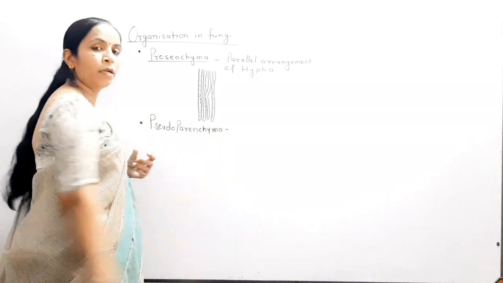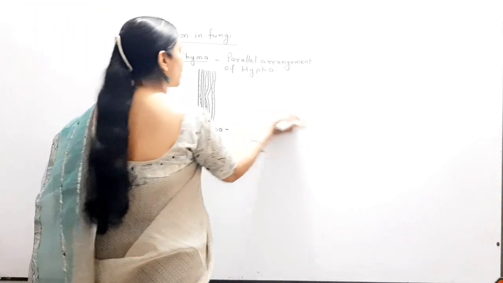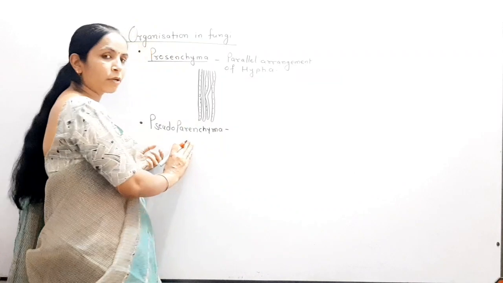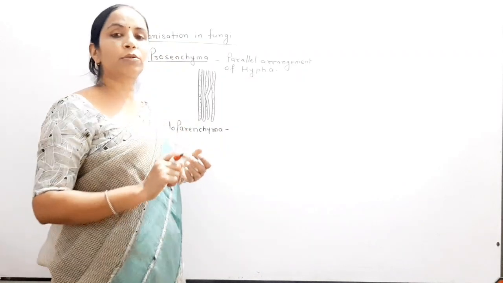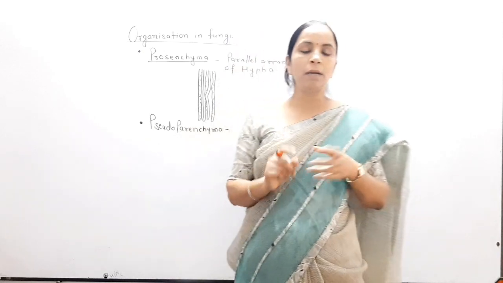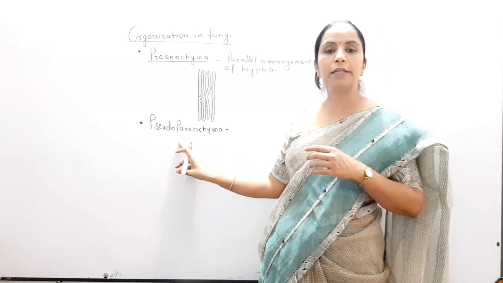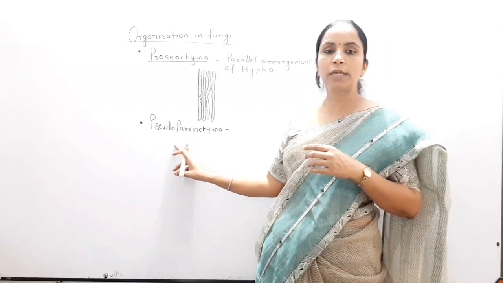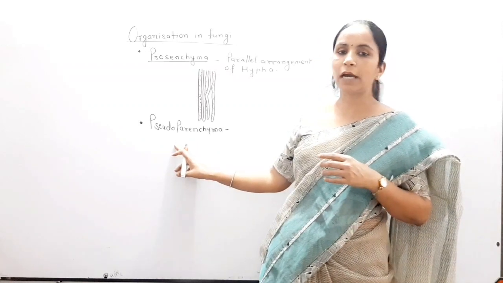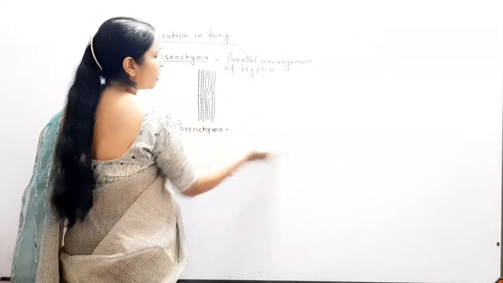Pseudoparenchyma means, you remember, when the hypha arrange compactly, and when we cut sections and see under the microscope, these hypha give the appearance of parenchyma, but parenchyma is a plant tissue. Therefore, we use one term that is called pseudoparenchyma. That means it seems like a parenchyma but is not a parenchyma.